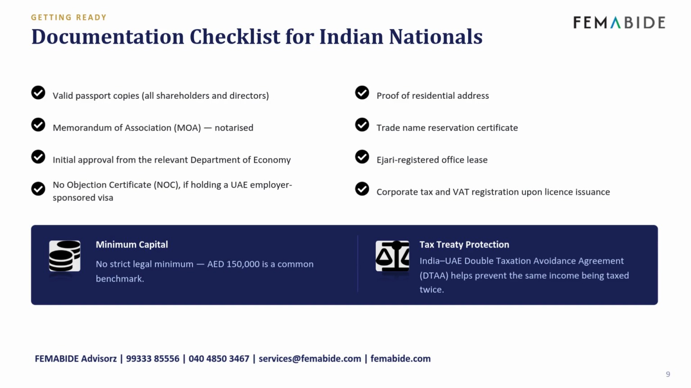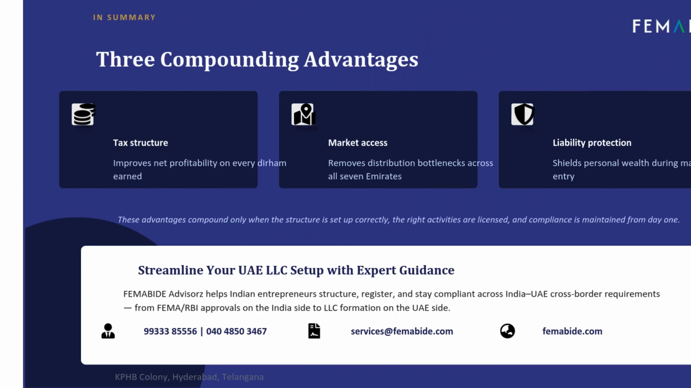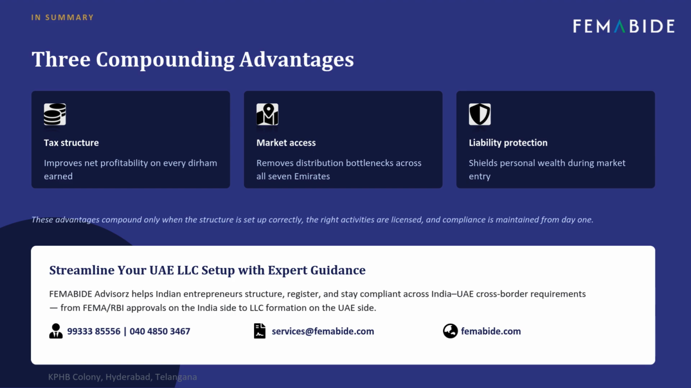No strict minimum capital. AED 1,50,000 is the common benchmark. The India-UAE DTAA protects you from being taxed twice across both countries. 3 compounding advantages: better tax, full market access, and personal asset protection. These work only when the structure is correct and the right activities are licensed, and compliance is maintained from day one.